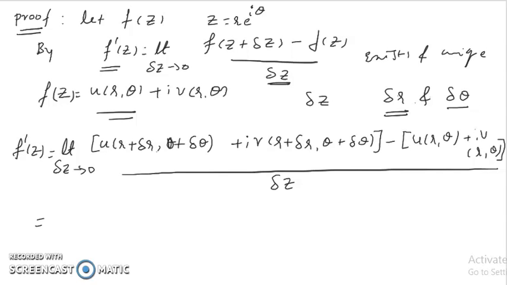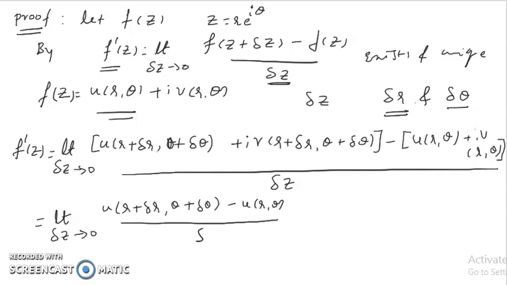So this equals the limit as delta z approaches 0 of u of r plus delta r comma theta plus delta theta, minus u of r comma theta, whole divided by delta z, plus the limit as delta z